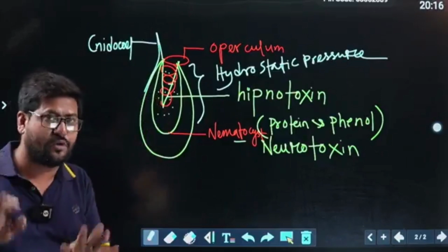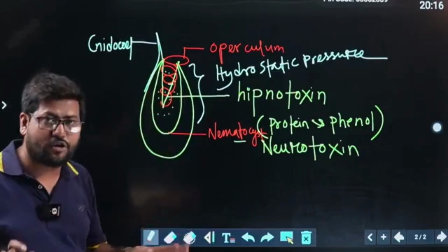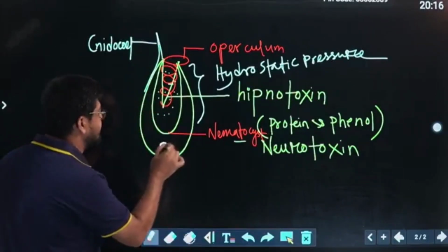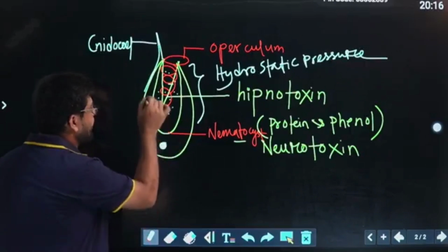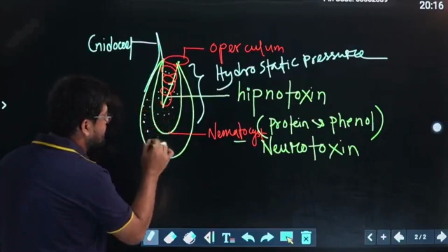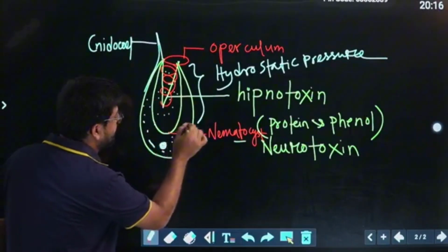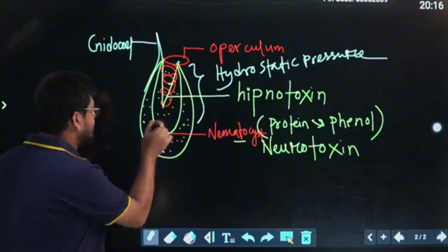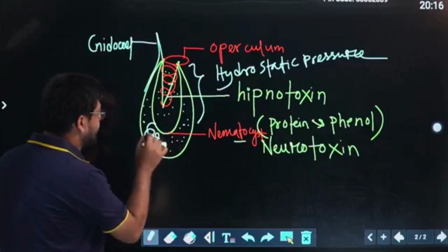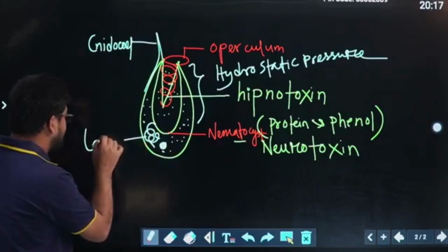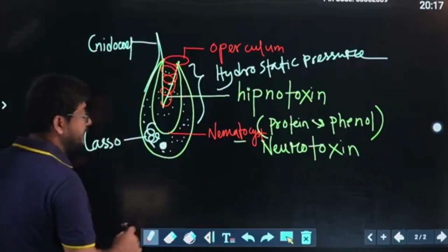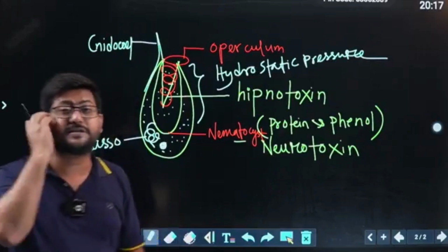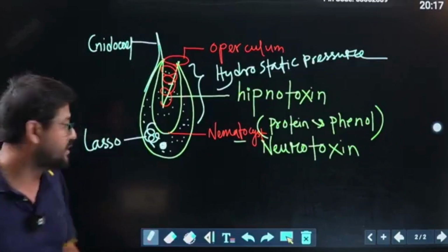The structure is still incomplete because I am telling you it is a cell. A cell contains a nucleus, and being a living cell, it must contain cytoplasm, and in the cytoplasm there is a twisted part. It is called the lasso, and lasso means twisted; its function is unknown because it has not yet been revealed.